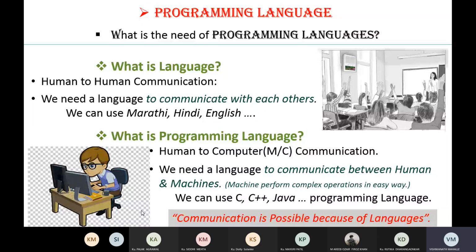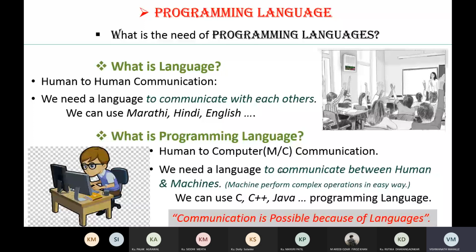And why are we communicating with the computer? Why do we want to communicate with computers? Because the computer performs complex operations in an easy way. So we can solve a complex problem. It is very difficult for a human being to solve a very complex problem easily. So that's why we are using the computer, so that it will perform complex operations in an easy way. So this is about language and programming language.